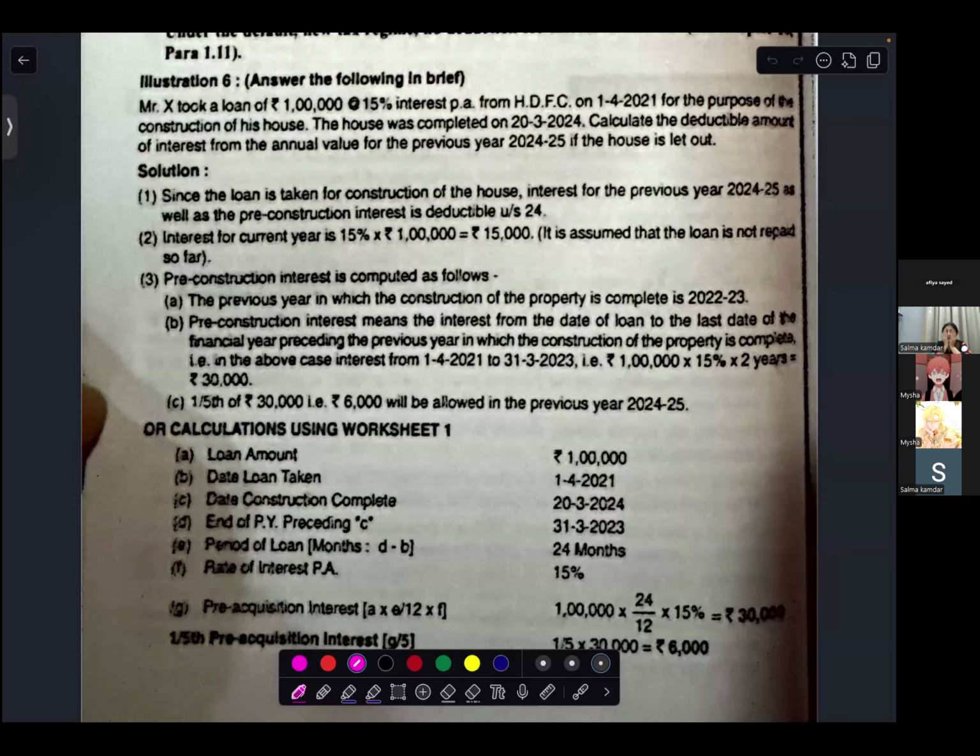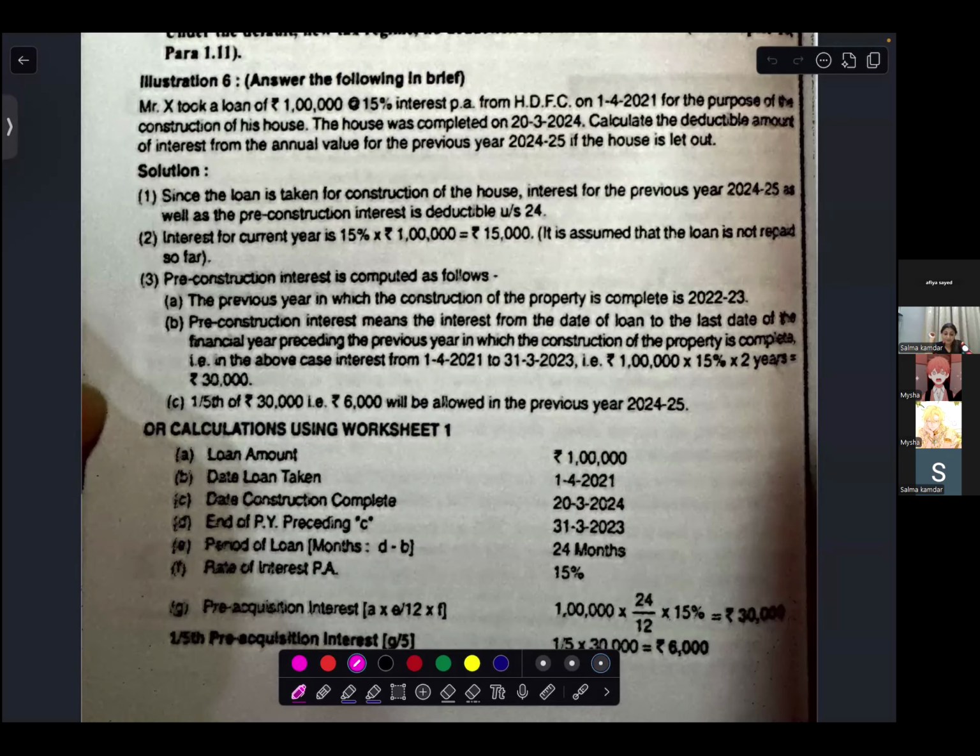There are certain things that I want to tell you, these are additional notes. If you take a new loan and repay your old loan taken for acquisition or construction, the interest on the new loan is also allowed to be deducted.